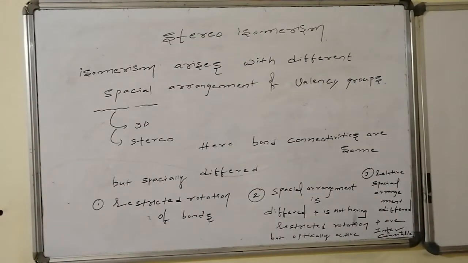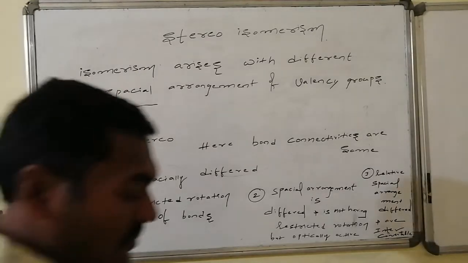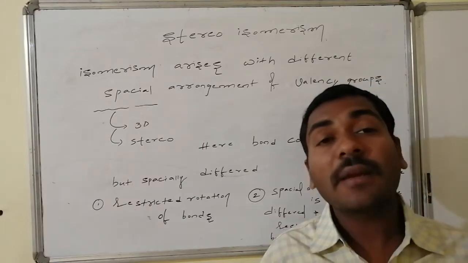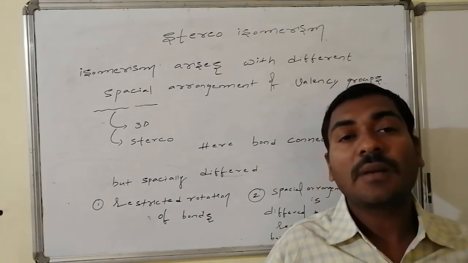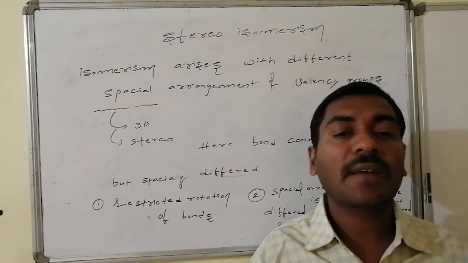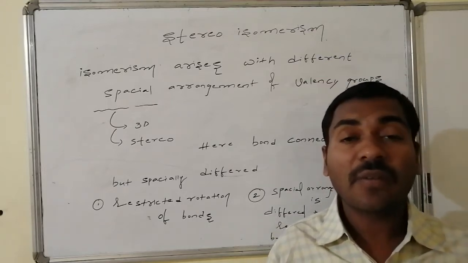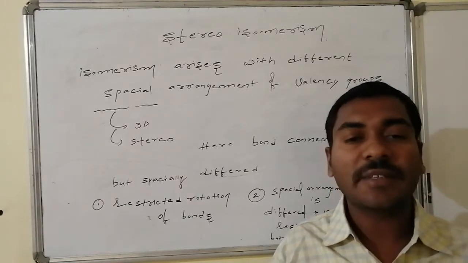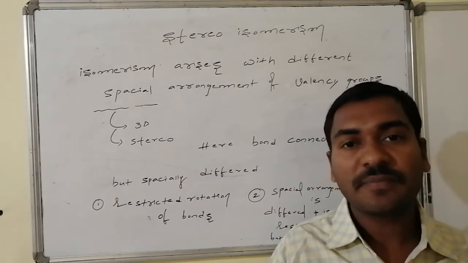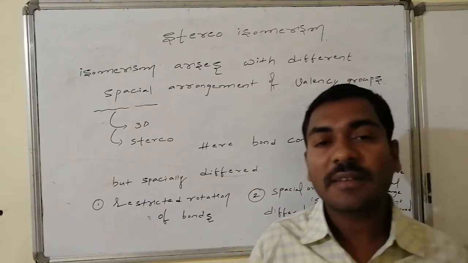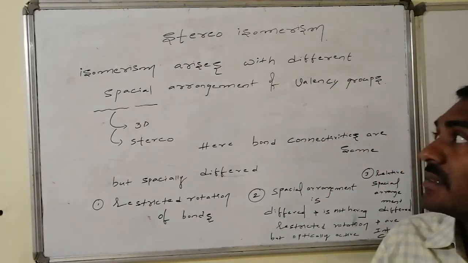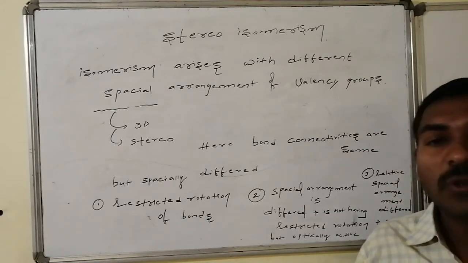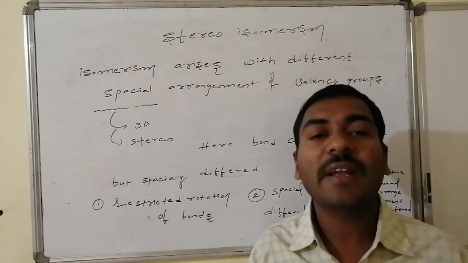Yes, welcome friends. Let us go for the next part of isomerism, that is stereoisomerism. The meaning of stereoisomerism is isomers, the compounds which are having same molecular formula but differed in properties. That difference arises here not due to the connectivities. Connectivities remain same, but they are differed in the three-dimensional space. That is, isomerism arises with the spatial arrangement of groups, spatial arrangement of valencies.